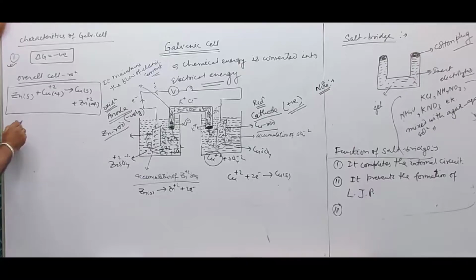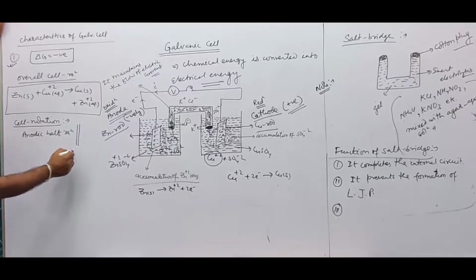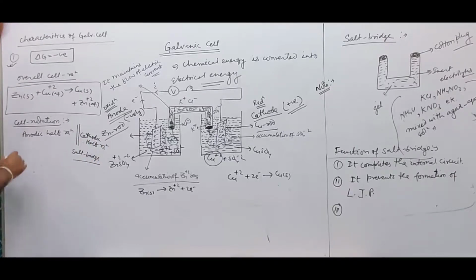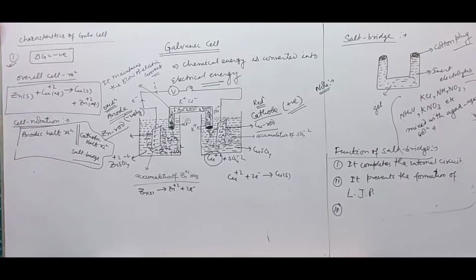Now, cell notation or representation. In cell notation, first of all, we write the anodic half reaction. Then a double line, this parallel line is for the salt bridge. Then the cathodic half reaction.